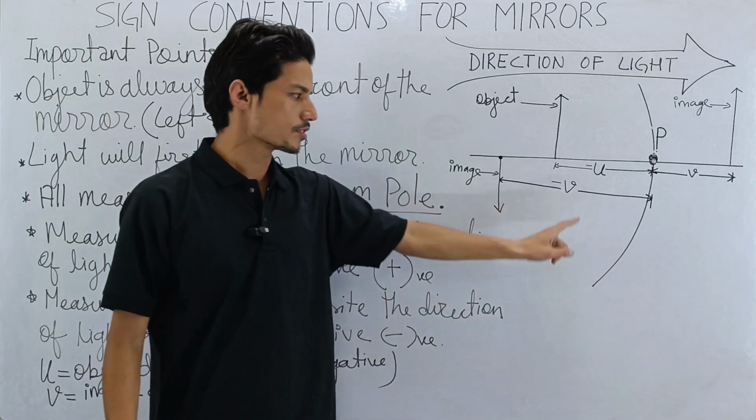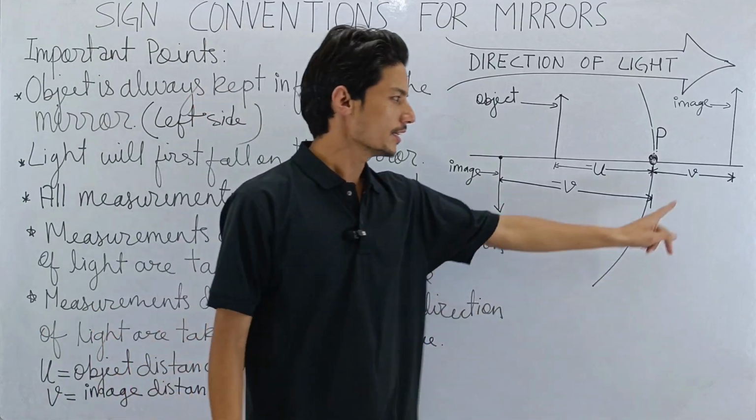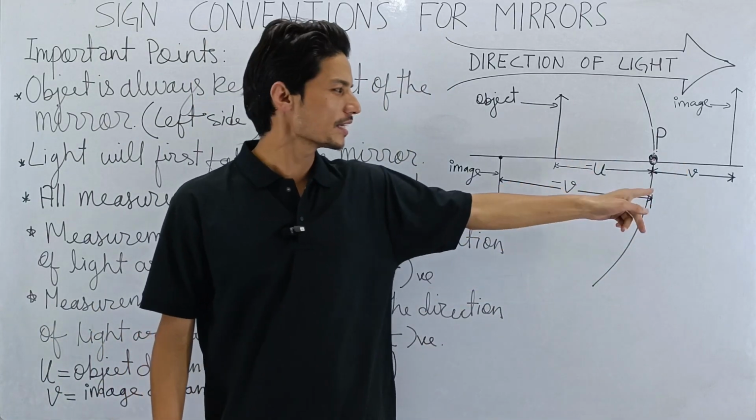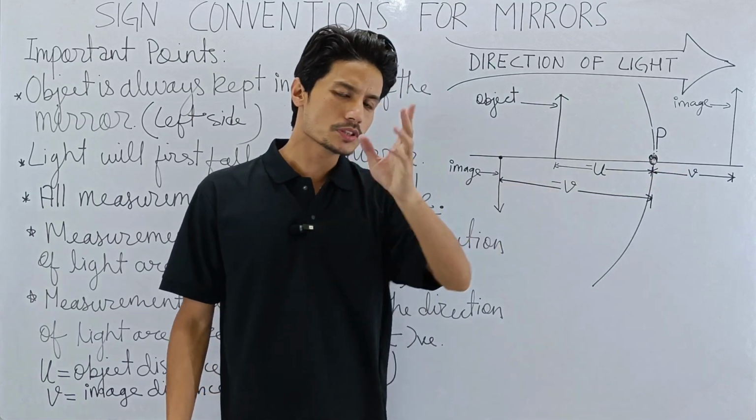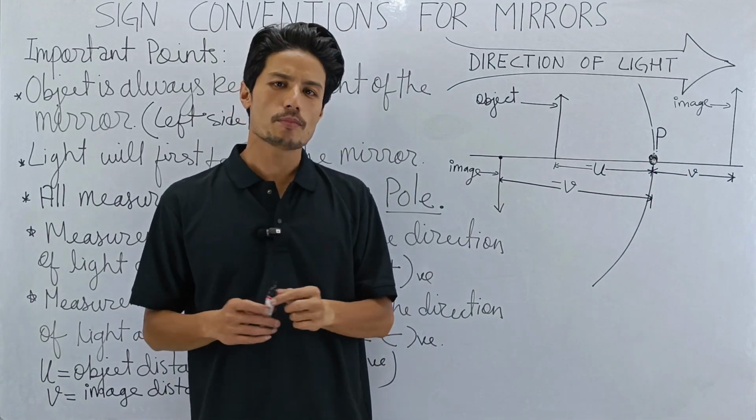Understood? This image distance will be negative. Clear? Now I want you to tell me, very easy. What about this? Will this image distance be positive or negative? Correct. It will be positive.